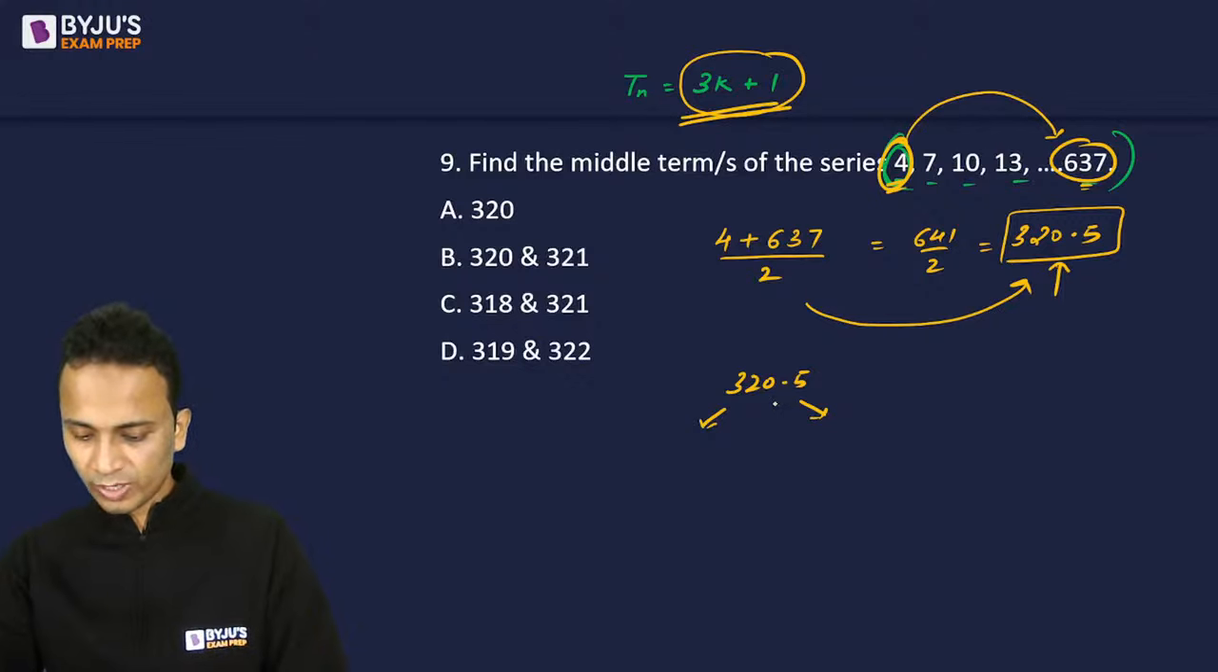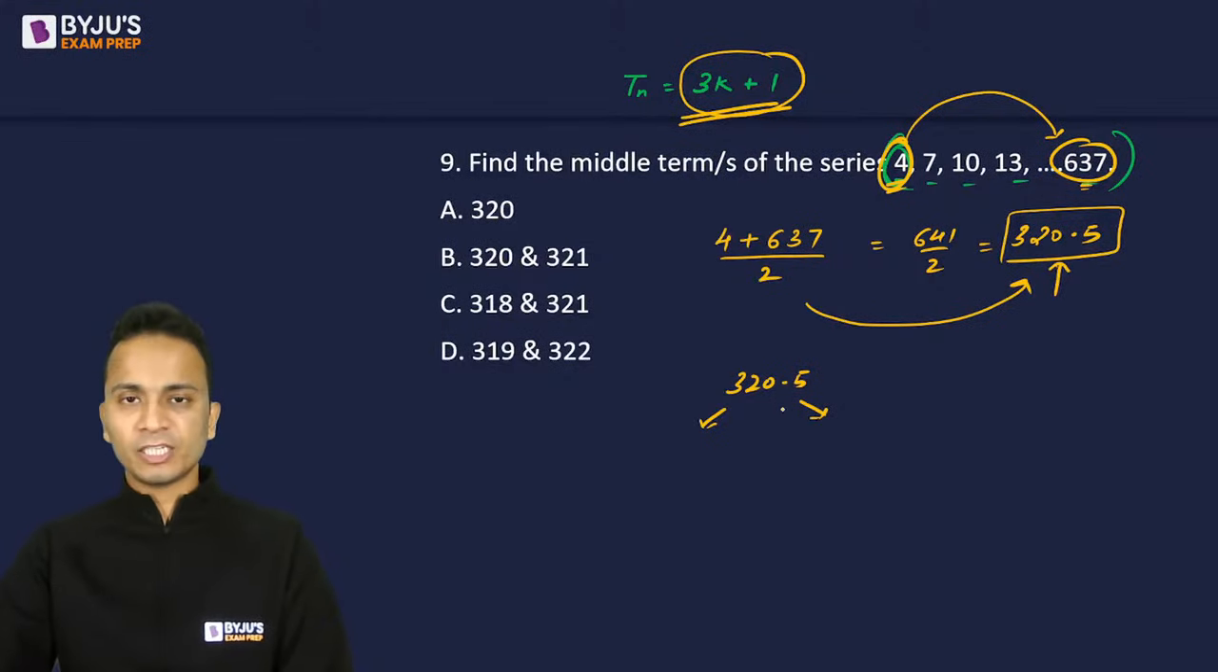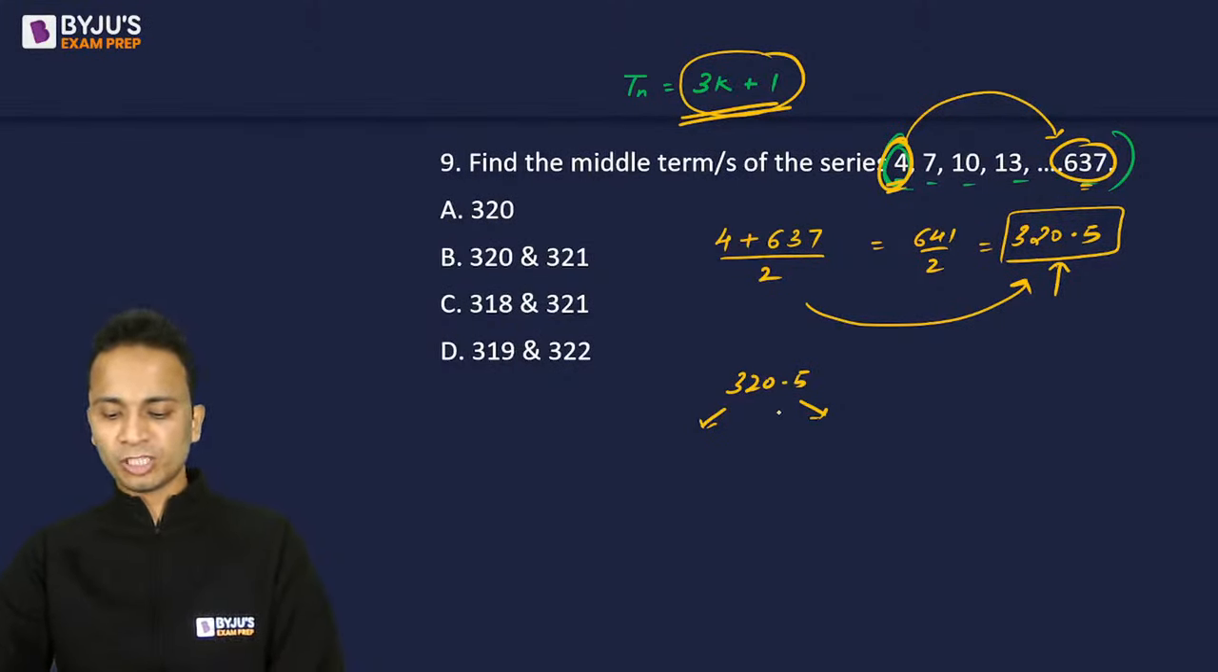Sir, in question 8, why did we multiply with 5? Okay. So Shweta, because we need to make it a 4-digit number. So 4-digit smallest number chahiye tha. Mandeep has just given the answer of your query.